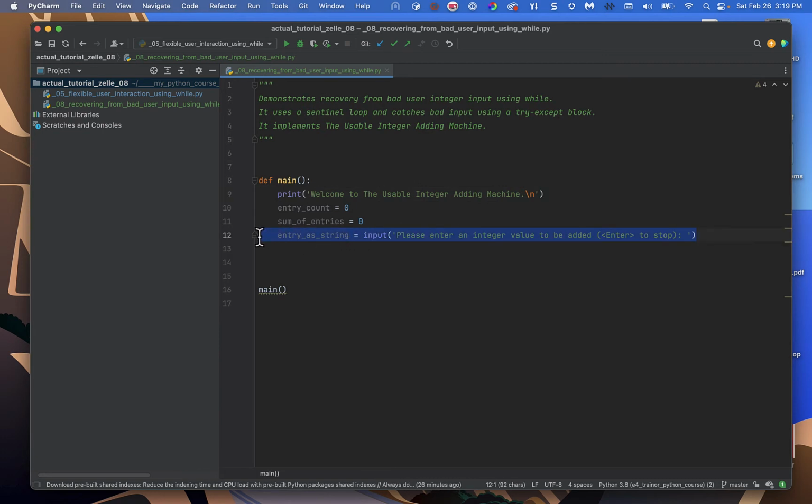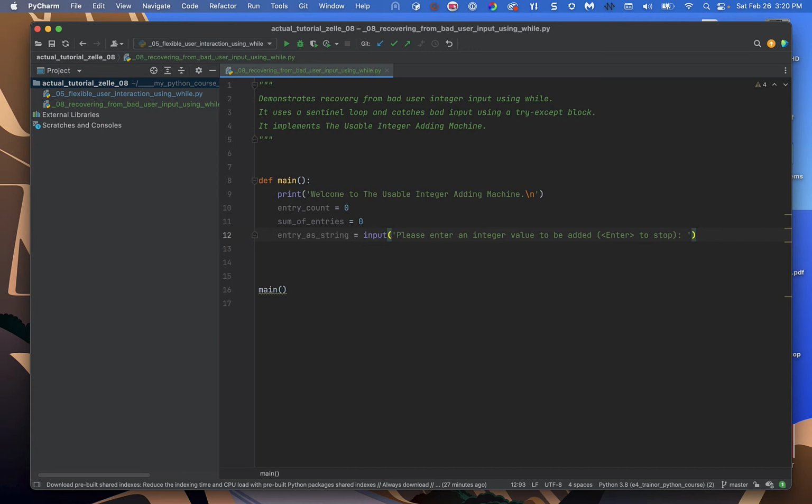So when we're using this design pattern for flexible user input, and we're using the while, the while always works well if we've done a priming read before we get to the while statement itself. So that's always typically the last thing we do of all of our initialization activities: we do the first read. We call that the priming read. Okay,